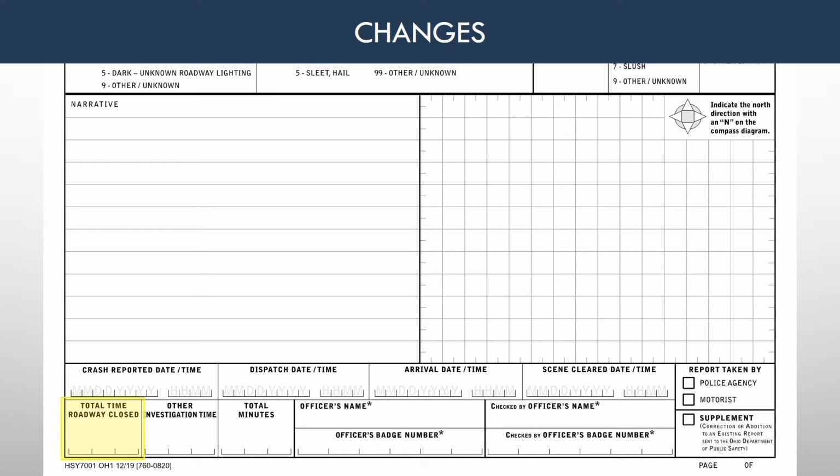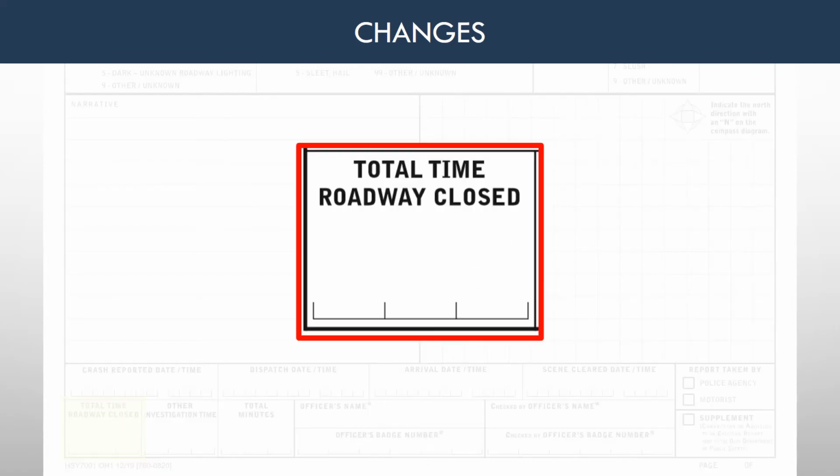A new caption added to the crash report is total time roadway closed. The officer will enter the total time in minutes. Any or all of the through lanes of the roadway are closed due to a blockage from the crash.